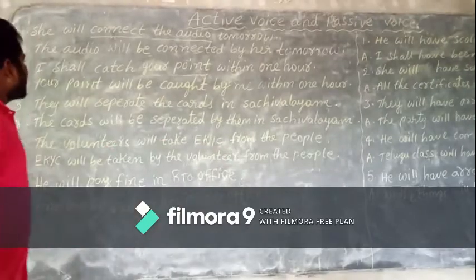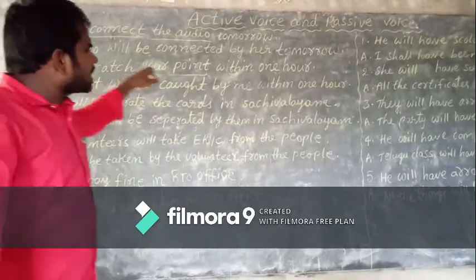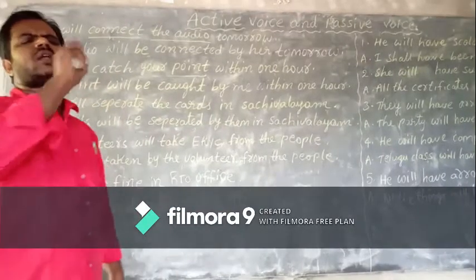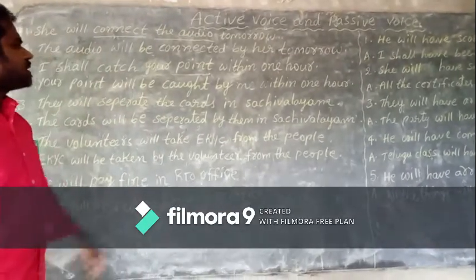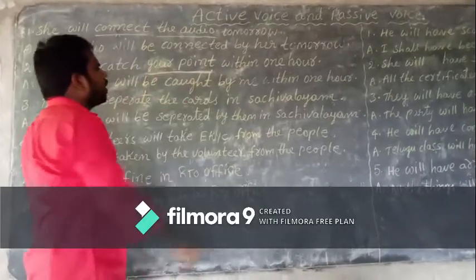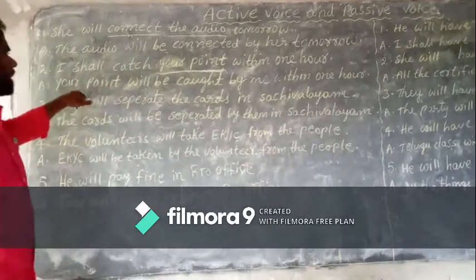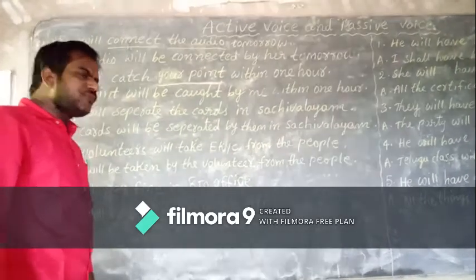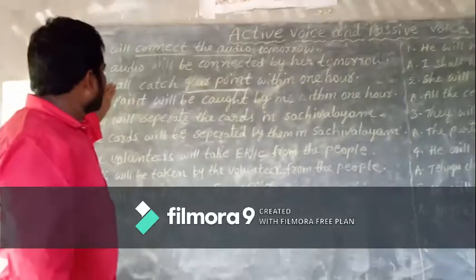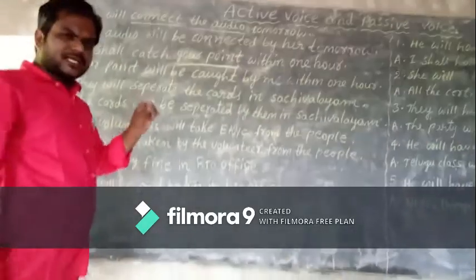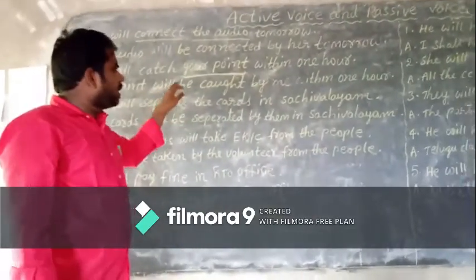Okay, children. Second example. I shall catch your point within 1 hour. First of all, object should be changed as subject: your point. Second, decide the be form. Children, shall and will always take the be form "be", so will be.